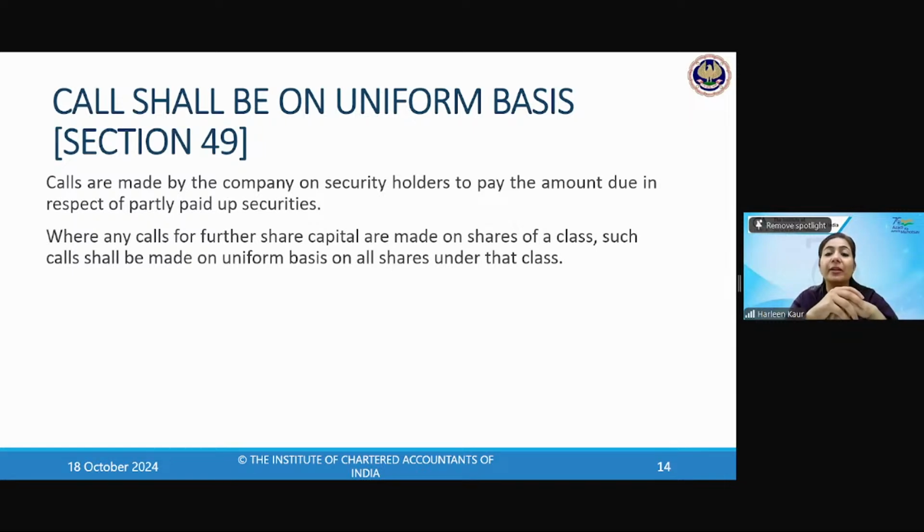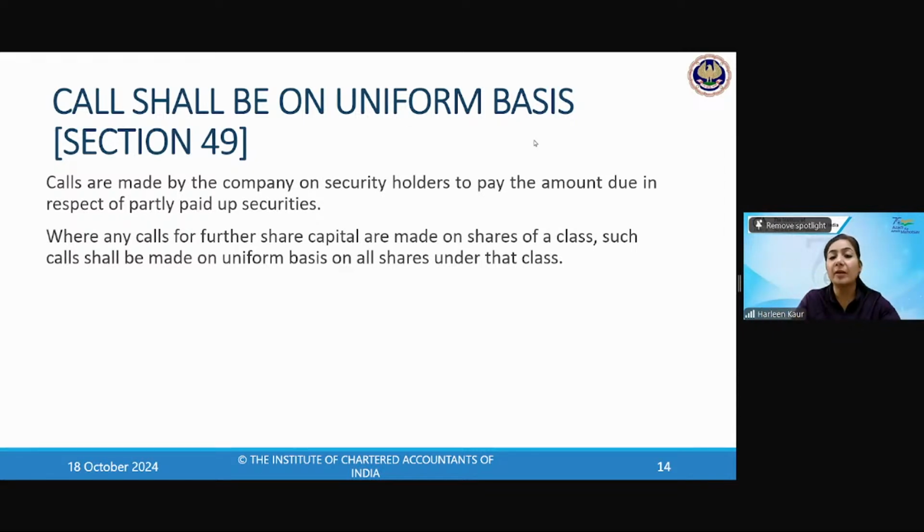Now, calls shall be made on uniform basis. What is the meaning of uniform basis? That means you need to have similarity, uniformity. Equality has to be there. You have to treat all the shares on a uniform basis. You cannot say that in class A shares only, few of you can have partly paid up and others fully paid up. There has to be uniformity.